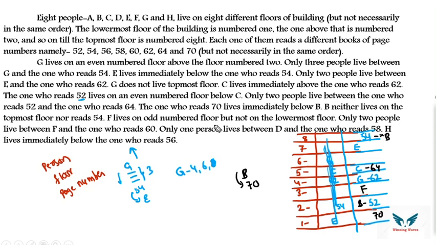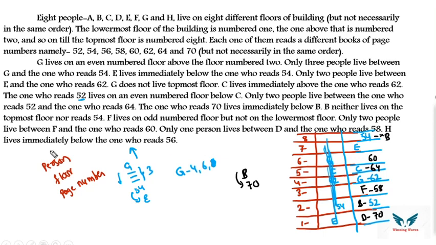Then only 2 people between F and the one who reads 60. So F, 2 people, no chance. So let's go towards the top. F, 2 people. So here you can put 60. Only one person lives between D and the one who reads 58. So D, 58, in between those two there should be 1 person. Let's see where you can place D. D, 1 person, 58. No chance, here E is there. You cannot put D. Then let me take the bottommost floor. So D, 1 person. Here you can put the page number 58.